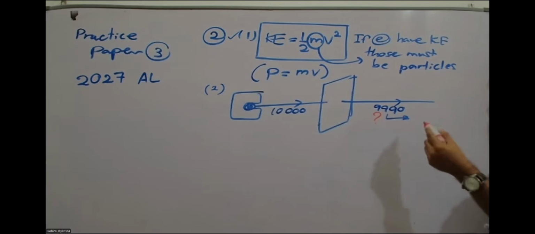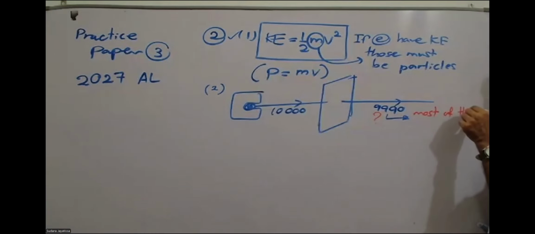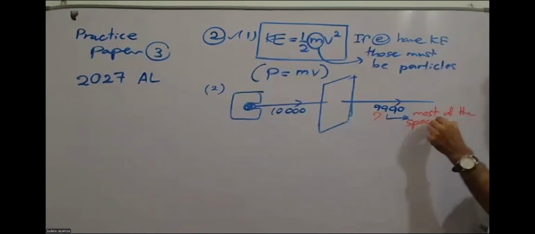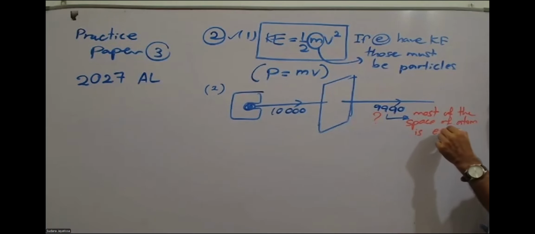Why is this happening? The reason is most of the space of the atom is empty. That's why the majority of the particles are passing through without any deflection.